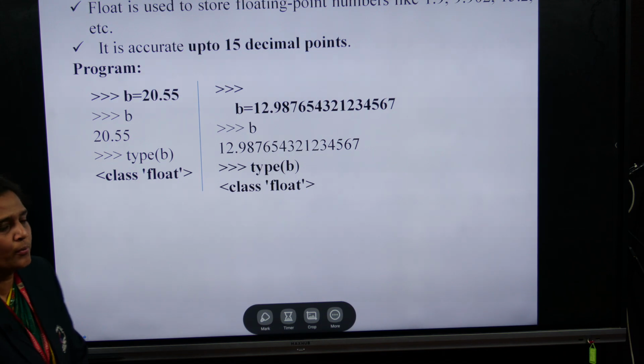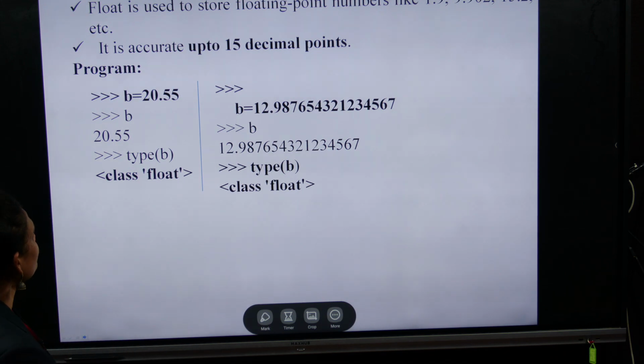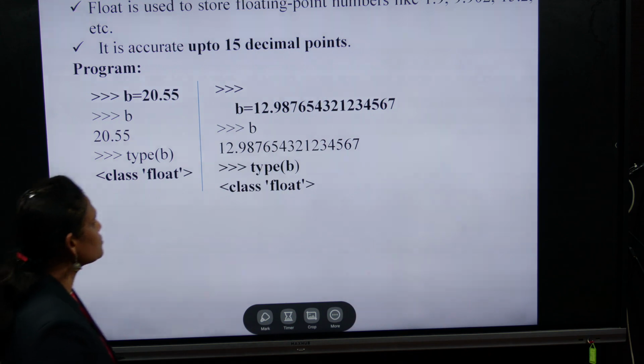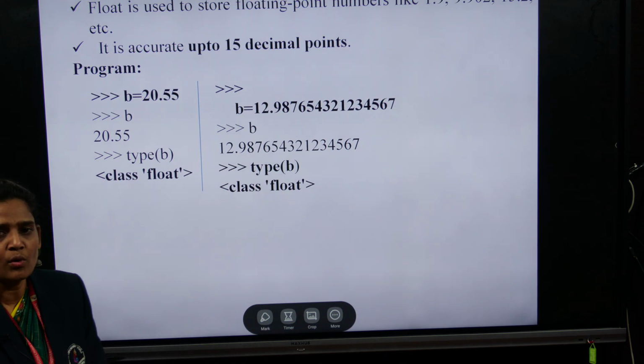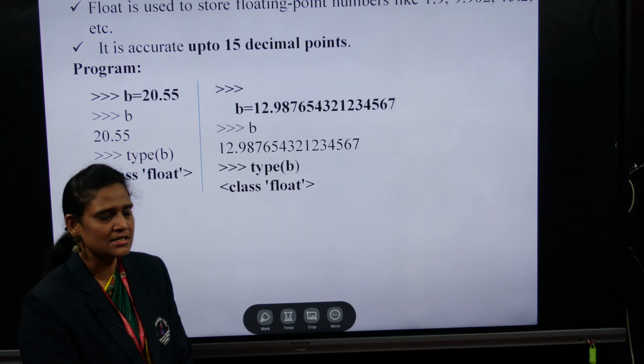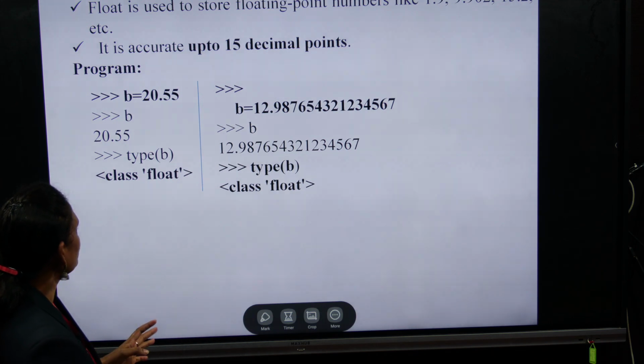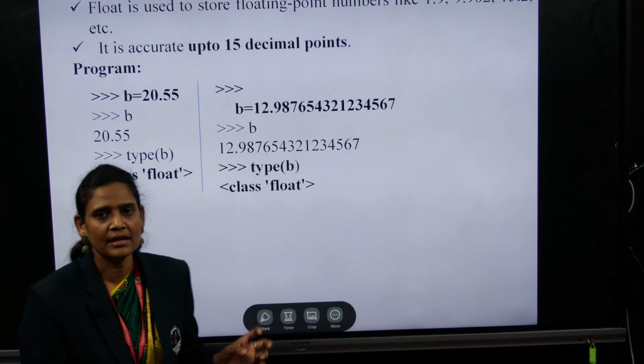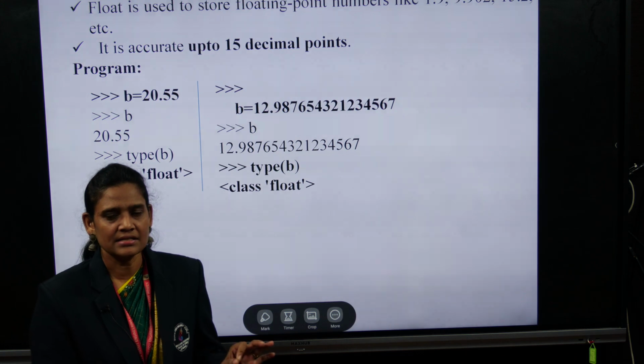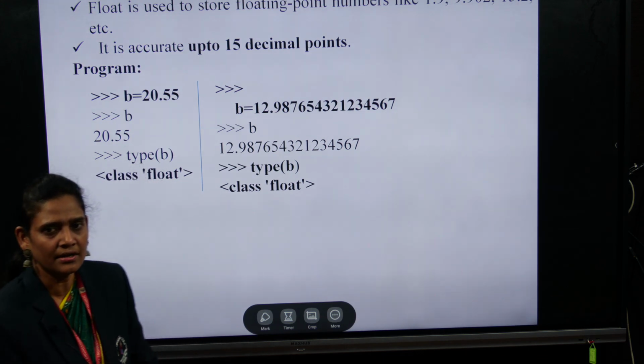And next one, the floating point data type. Floats are used to store floating numbers like 1.50, 10.50. We call these floating values. The exact value will be taken up to 15 decimal points.